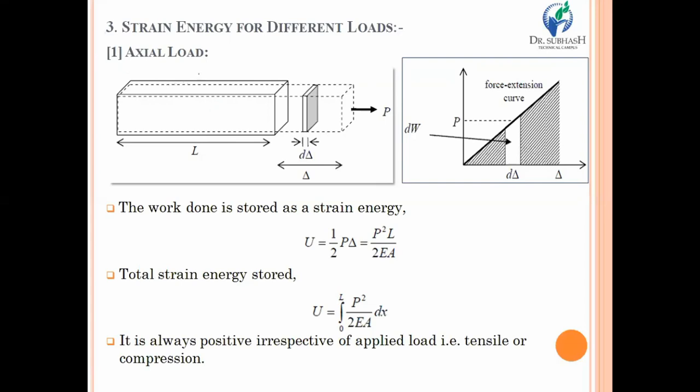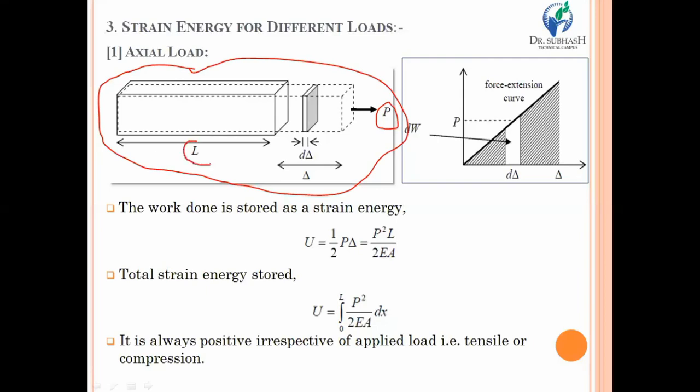So look at the diagram first. You are given one section of a beam, a horizontal section over which a load P is acting. The length of the beam is capital L, and out of the many sections, you just have to select one small section. Due to external loading P, this small section gets deflected by d delta. And if we are talking about the entire deflection of the whole beam, then it will be delta.